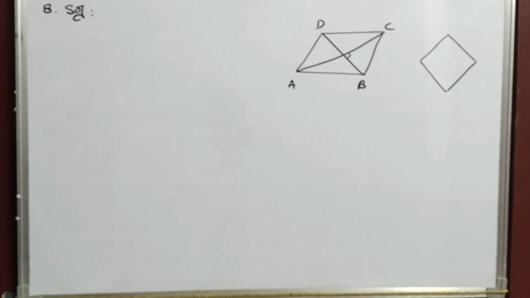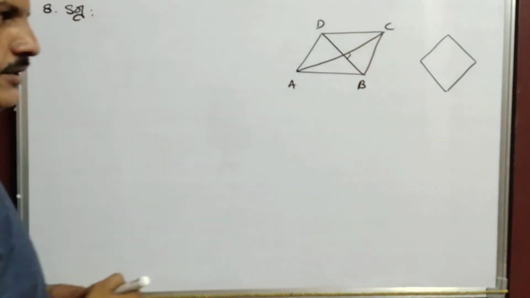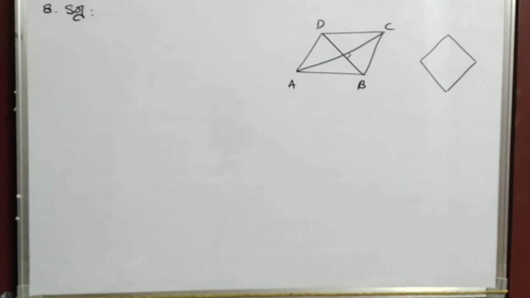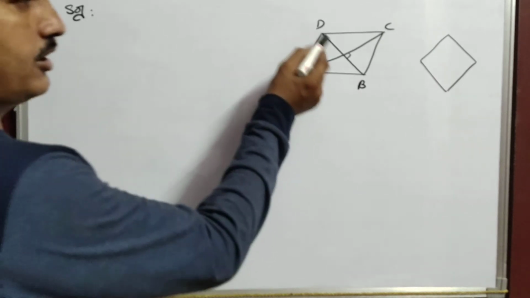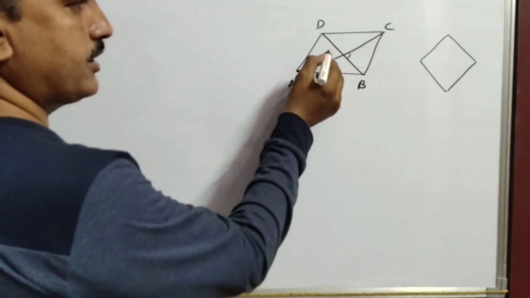Now here, what he has given, the diagonals are given. So they are given AC and BD. The total length of BD is given as 16. Either this one or this one, he has given the first one. That is, BD is 16, you can write.